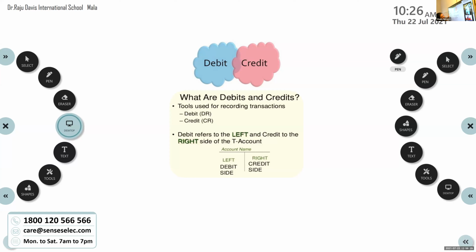Debit, credit. In the previous classes, we were doing accounting equation. And by doing that, we came to a conclusion that always assets will be equal to liability plus capital. Am I right? We were proving that. By now, I hope all are comfortable with it. You have the confidence to solve the problem. We'll do more of it. Okay, but coming to debit and credit, I had already told you what is debit and credit.